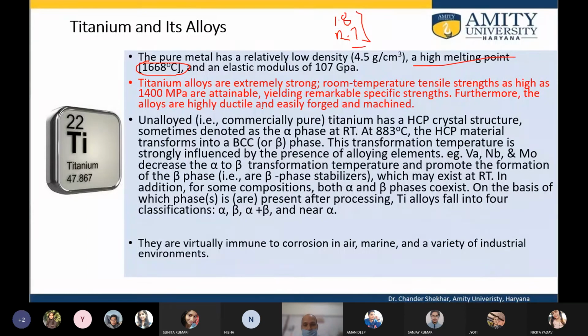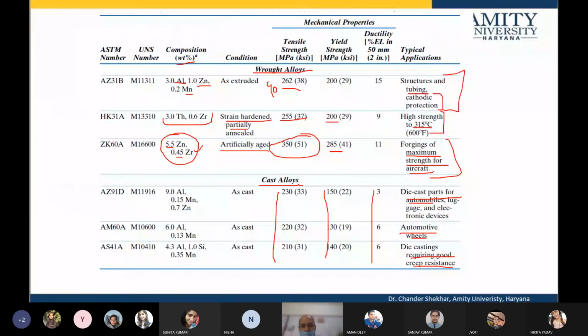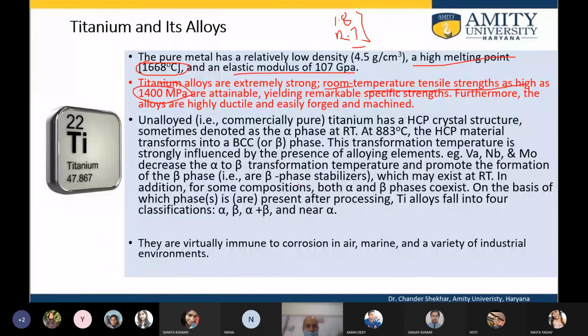Okay, and this has high temperature strength, and it has a high tensile strength at room temperature, which is 1400 megapascal. Here we are dealing with the 200, 300, 400 and all, and here comes the titanium. Though it is 2 times heavy, it has high temperature stability, and the room temperature tensile strength is 1400 megapascal. Okay, so it's a way different class of material, and therefore it has a variety of